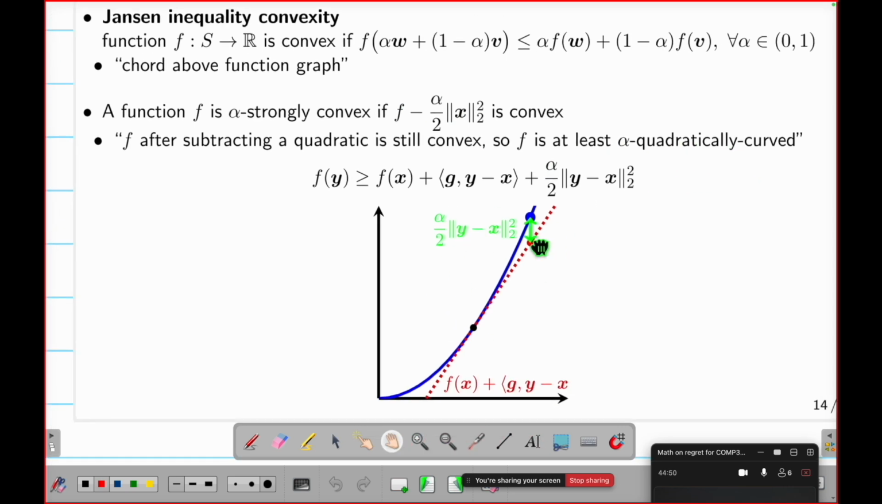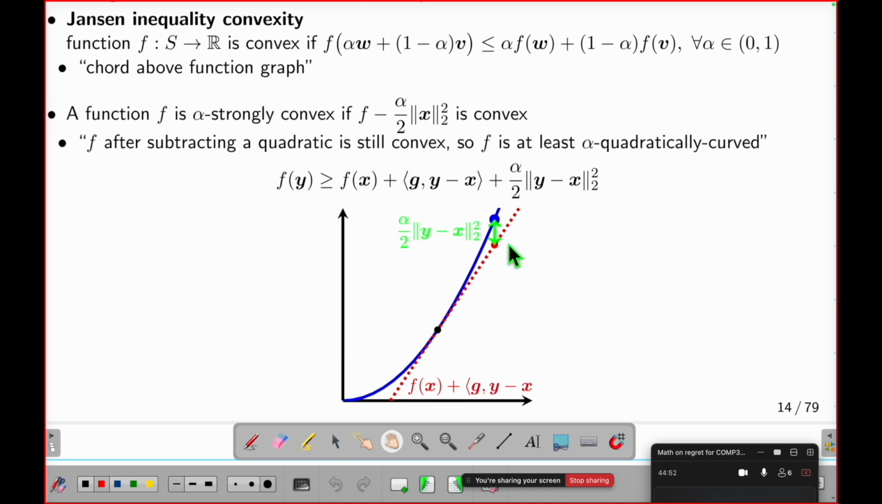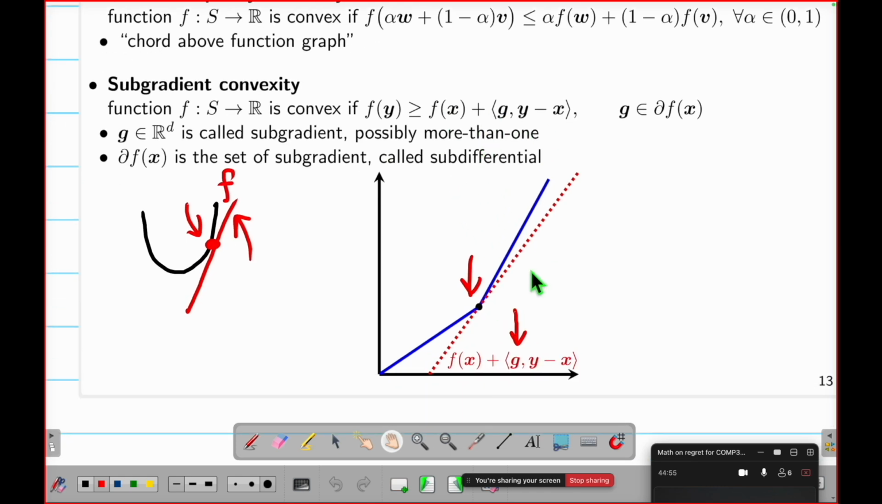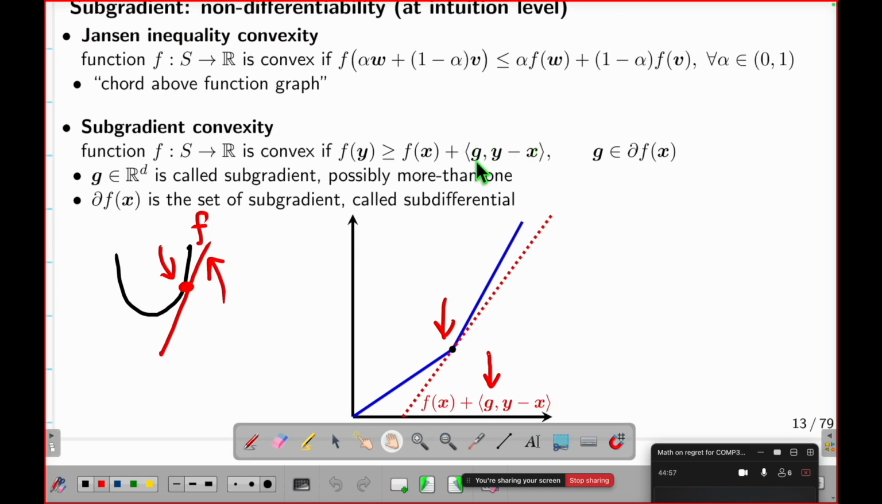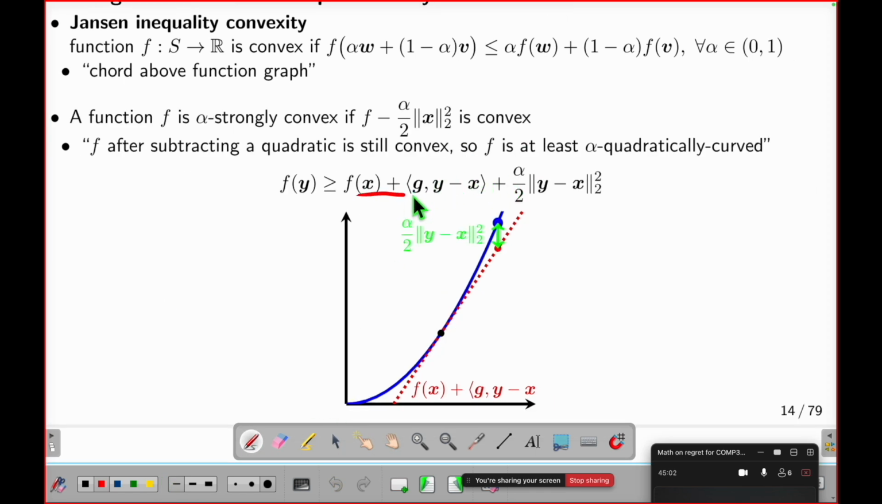So this is an example. Suppose I have the red thing. What is this red thing? This red thing is exactly this part. It's exactly this thing. So strong convexity basically means I have a red thing, I add a new thing, which is the green thing. And what is the green thing? The green thing is the gap between me, and it is a quadratic function.